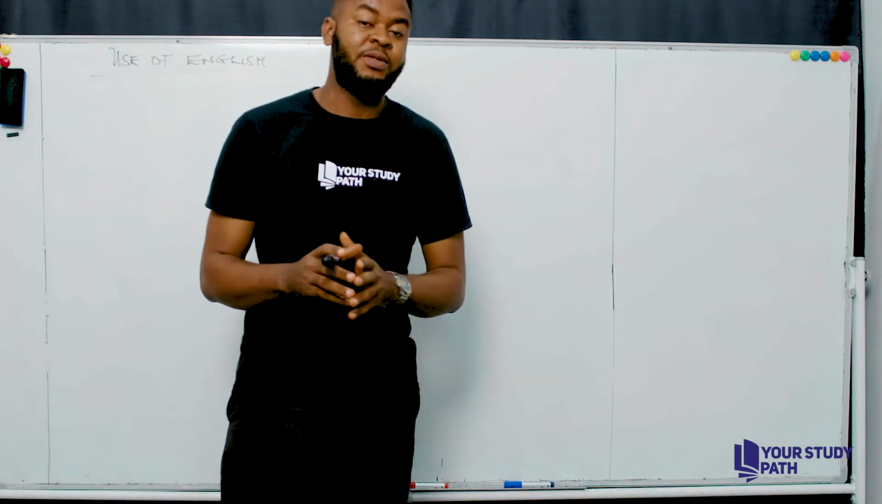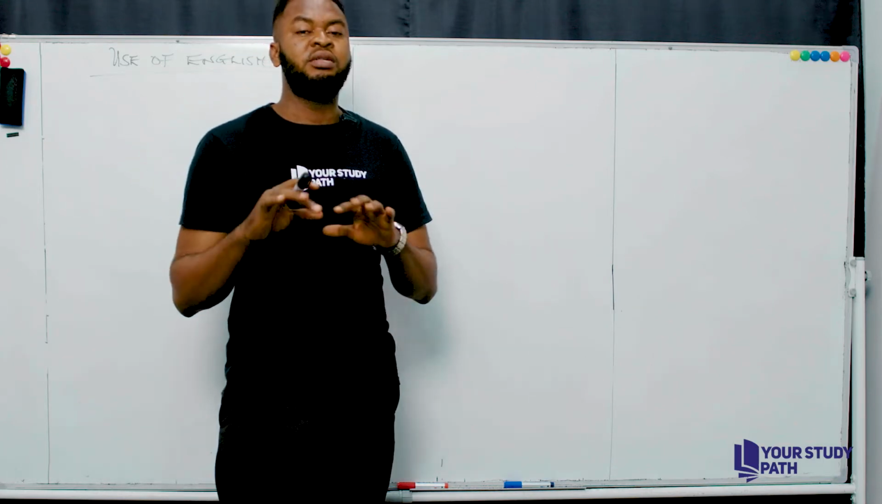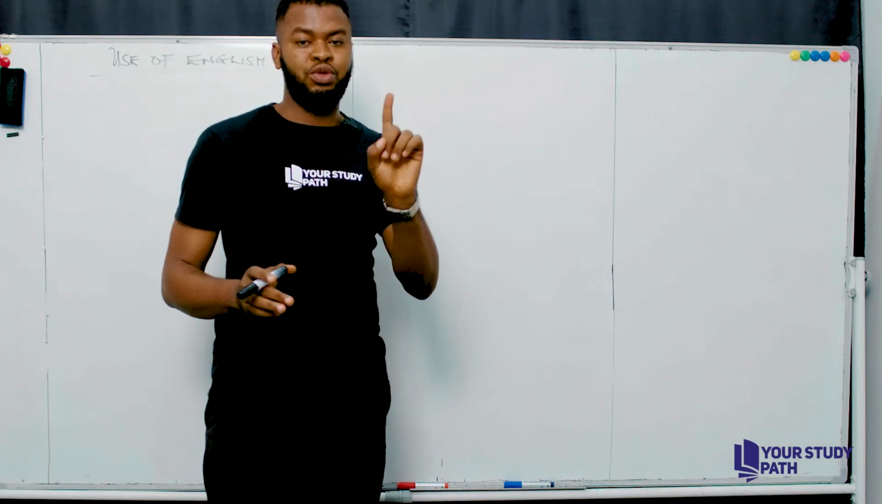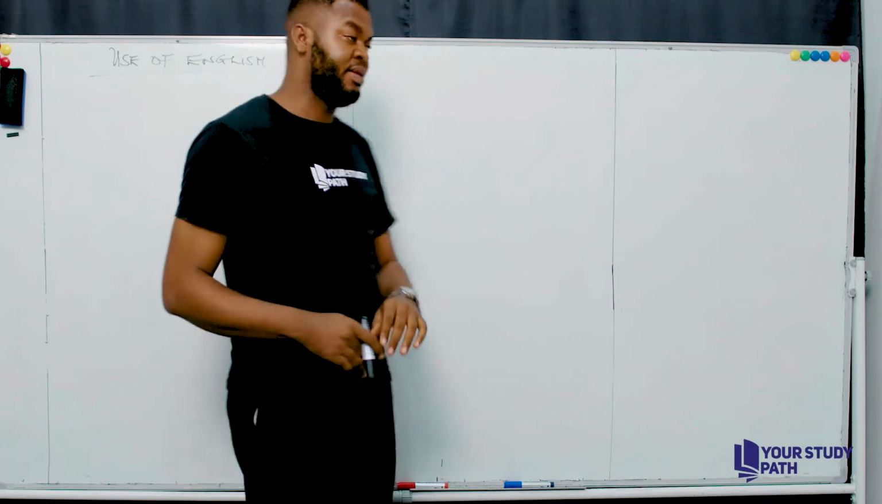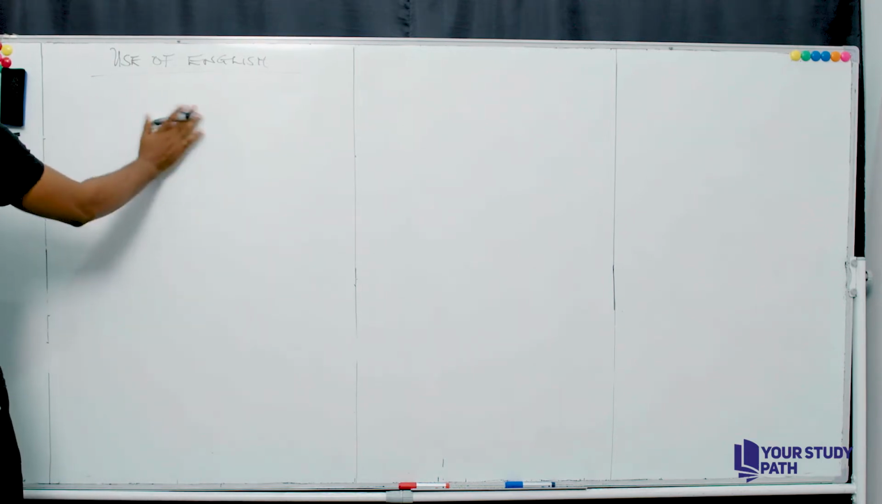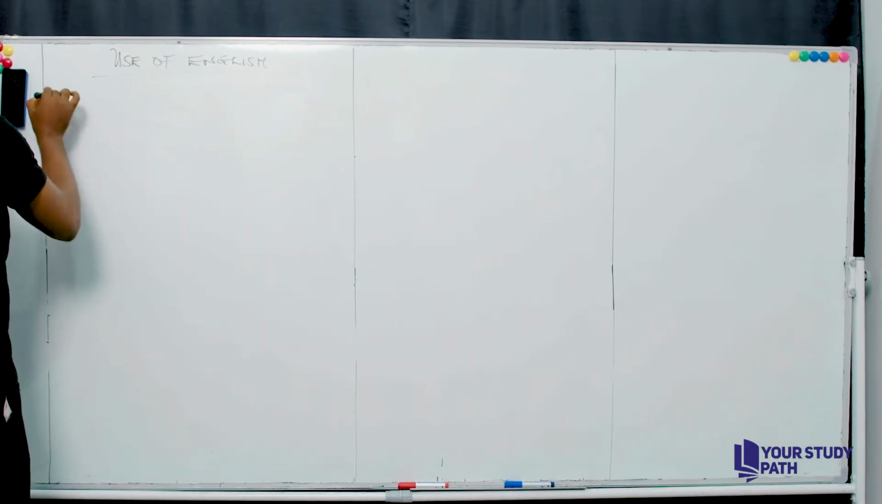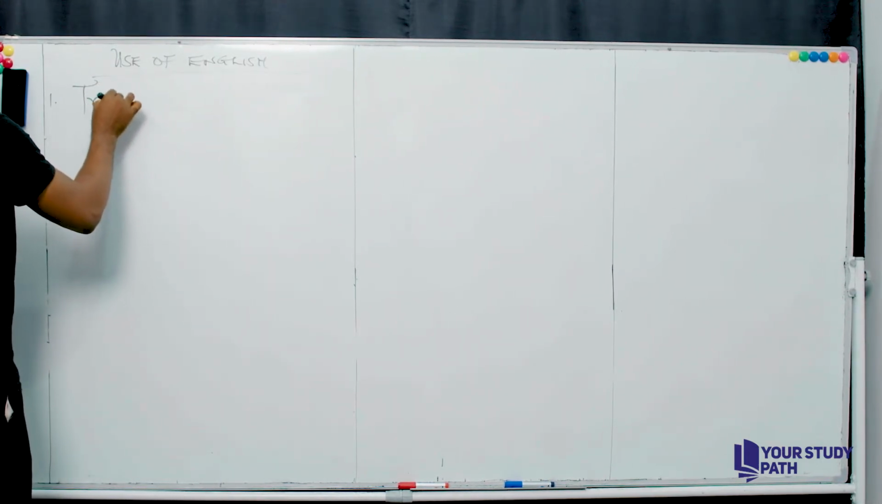Now, I've been able to explain to you, okay, the different aspects of a verb. I also want to consider another type known as transitive verb and intransitive verb. So let's take a look at that. So let's look at number 1, transitive verb.